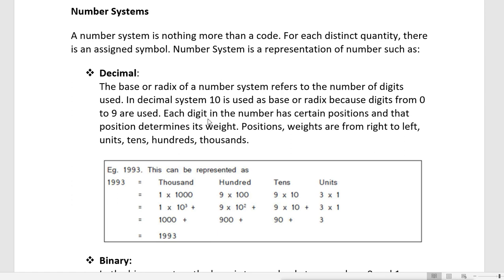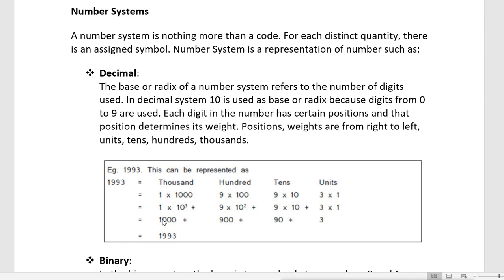Each digit in the number has a certain position, and that position determines its weight. Position weights from right to left are units, tens, hundreds and thousands. As you can see in this image, if I say 1993, this can be represented as thousands, hundreds, tens and units. So 1 is in the thousands place, 9 is in the hundreds place, 9 is in the tens place, and 3 is in the units place.